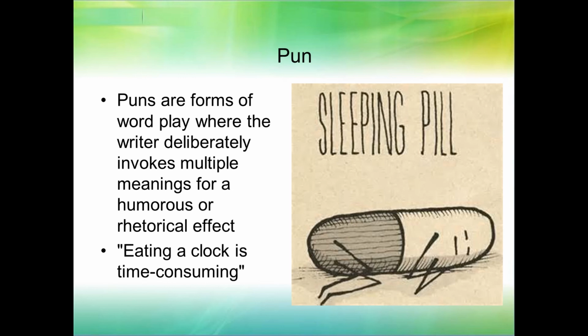Puns are forms of wordplay where the writer deliberately invokes multiple meanings for a humorous or rhetorical effect. Sleeping pill. Get it? The pill you take to sleep, but also the pill itself is sleeping, right? So you actually needed a picture for that. Otherwise, people wouldn't understand it. But a pun is always going to have at least two meanings, and those are deliberate, right? So you'll often hear someone say, no pun intended, where they accidentally said a pun, right? Where it could have two or more meanings. Usually it's just two, but it can have 3 or 4 meanings sometimes.